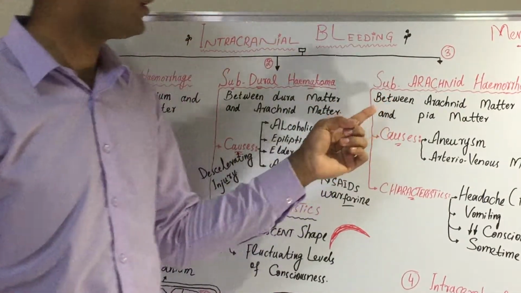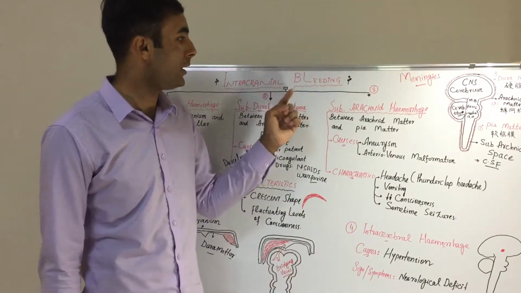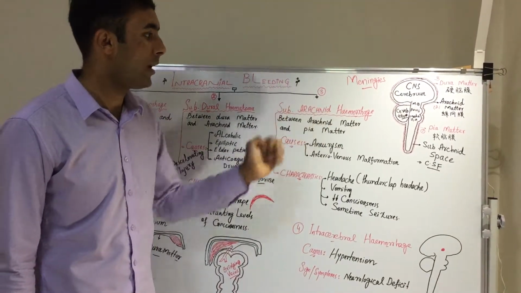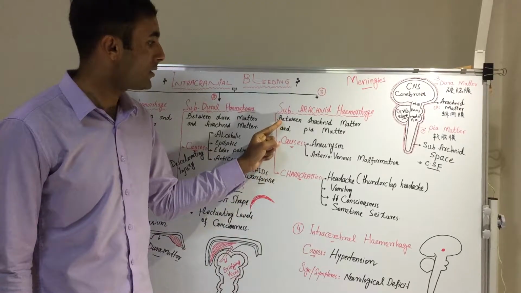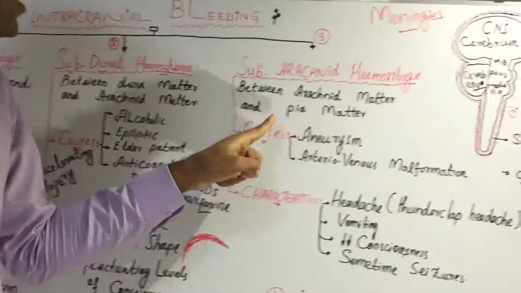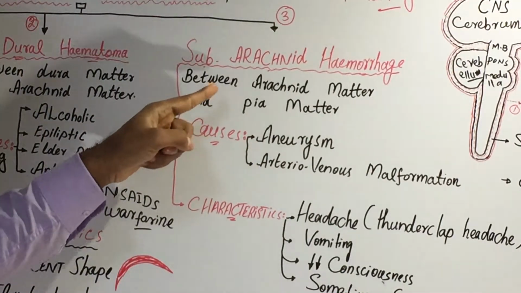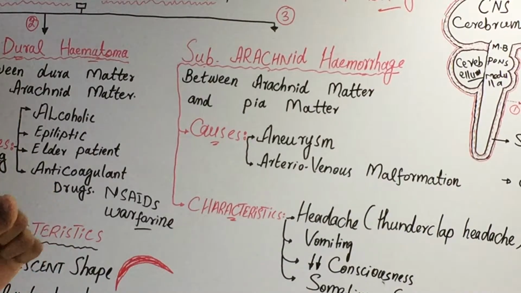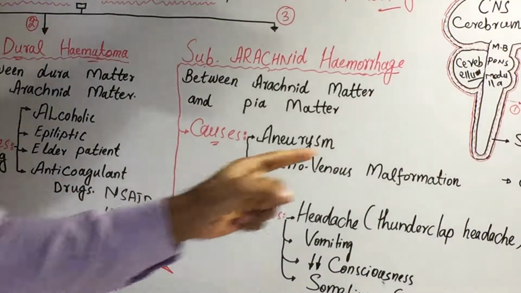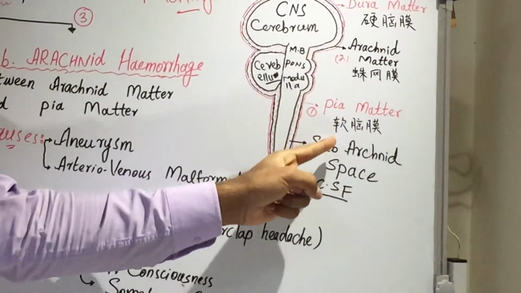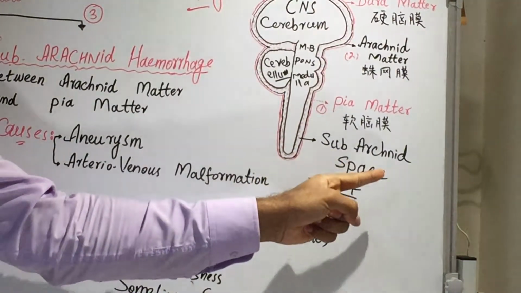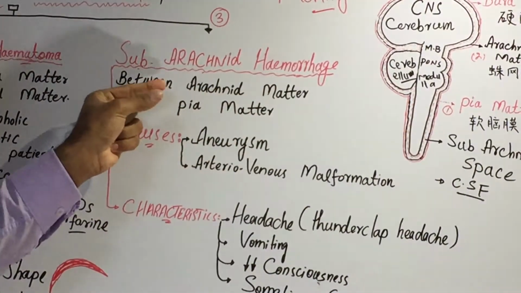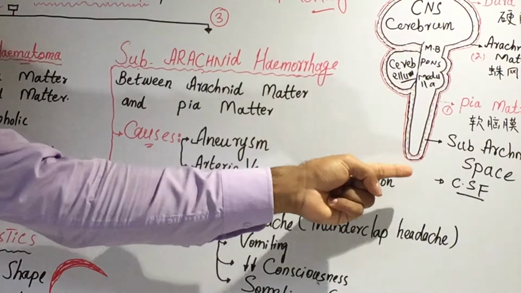Another, third most important type of intracranial bleeding is subarachnoid hemorrhage. Now this hemorrhage is between the arachnoid mater and pia mater. If you remember, in the beginning of the video I told you that between the arachnoid mater and pia mater there is a space called the subarachnoid space. So when the patient gets a subarachnoid hemorrhage, the blood goes into the subarachnoid space.